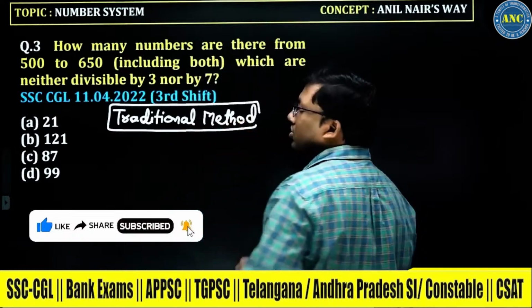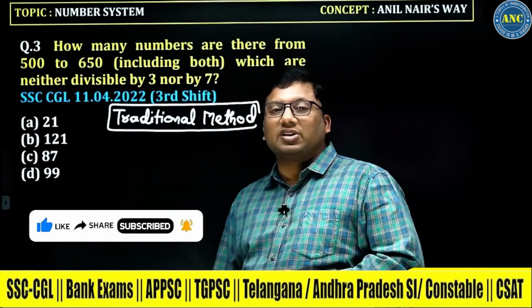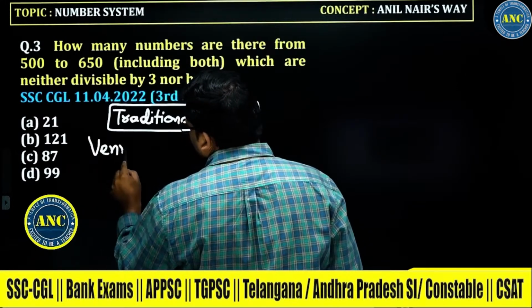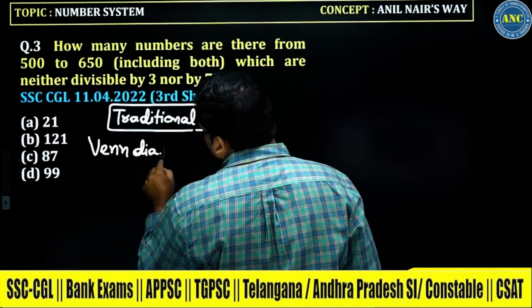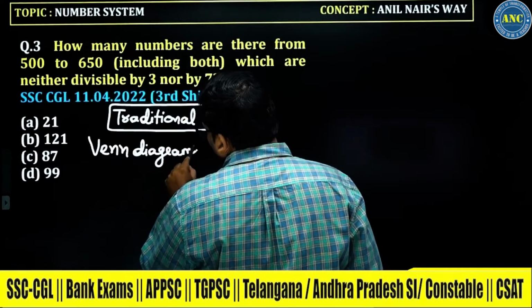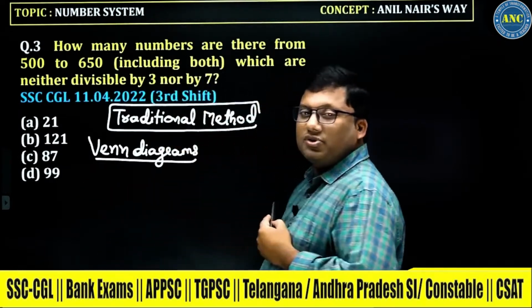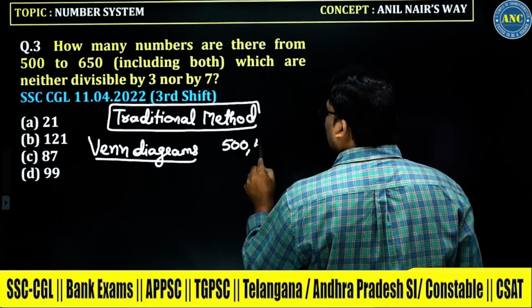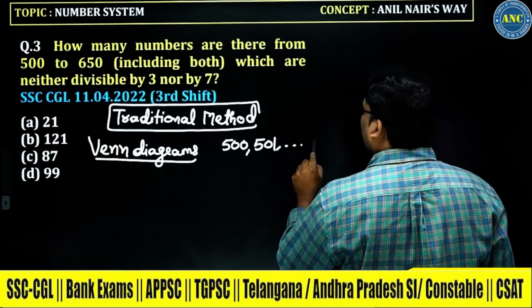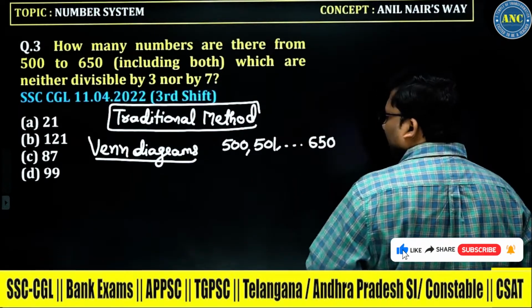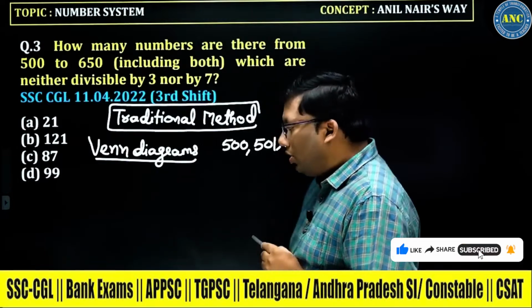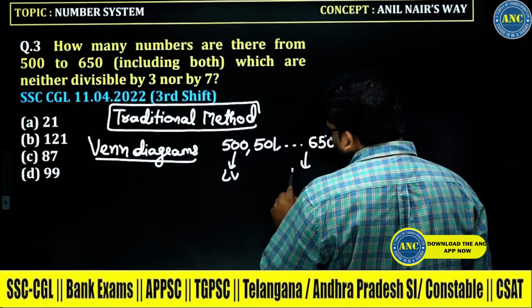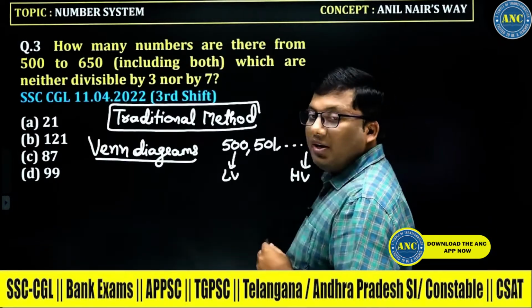Traditional method. Almost 99 out of 100 students have used the concept of Venn diagrams. How many numbers are there? It starts from 500 and goes up to 650. The lowest value is 500 and the highest value is 650.